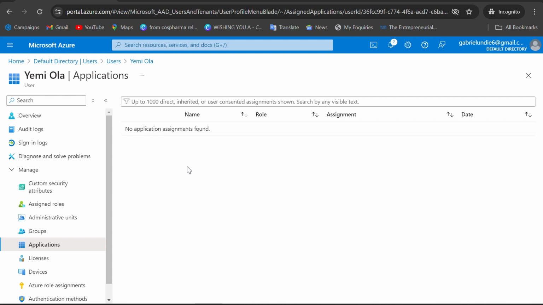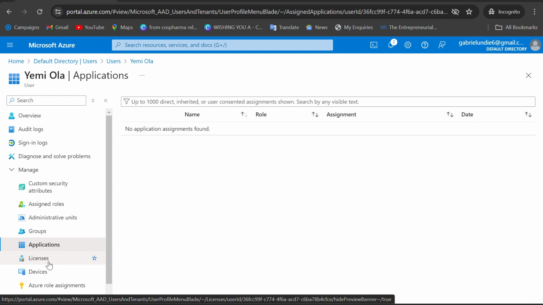It could be Outlook, it could be Teams, Microsoft Word, Excel, PowerPoint, Publisher, OneDrive, OneNote, many of them. You get the gist. All right. So when you click on license, I want you to know that each user has a license. That is why the person can access an application. Without a license, that user or staff will not be able to access any application.